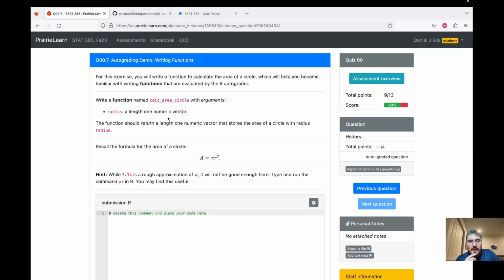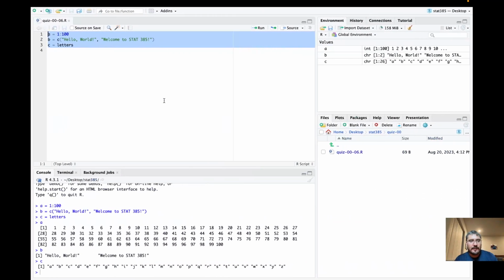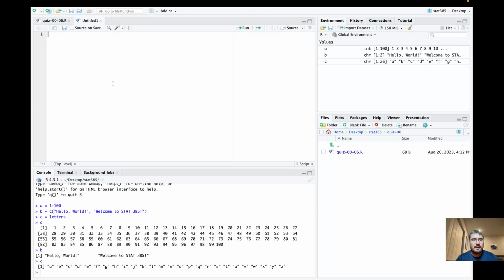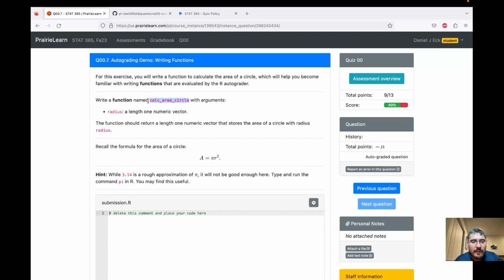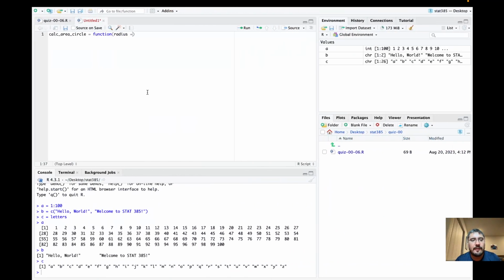For this exercise, we're going to write a function. We did objects in the previous one. Here we're going to create a function that calculates the area of a circle. We want the function to be given the right name. Let's go back to R, create a new file, equals function radius. So the function is going to have one argument named radius.